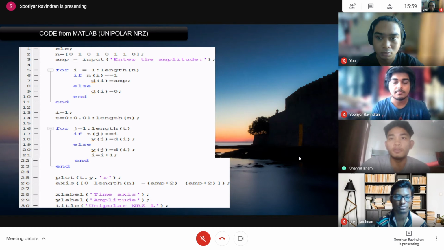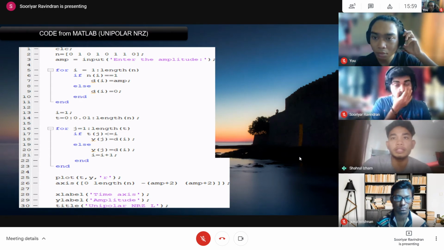I will continue with the line coding from MATLAB, Unipolar NRZ. First, the binary value is started as shown in the picture, like you can see: 01010110.